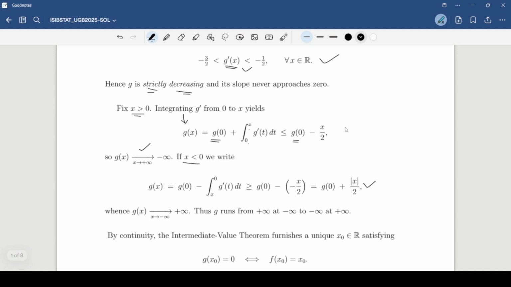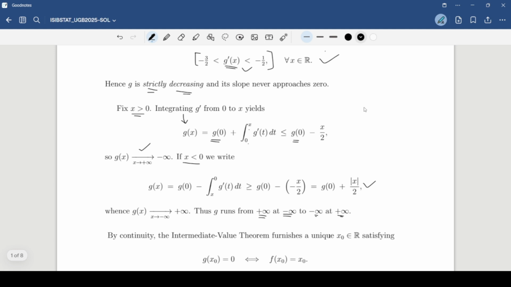Okay. So all in all, G is a function which basically decreases. So at negative infinity, it is basically positive infinity, and at positive infinity, it is basically negative infinity. So it's a strictly decreasing function, and we can see why. Because for all x, the slope is always negative. So it starts from negative infinity, and it goes on and on and on, and goes to positive infinity, and it keeps going.